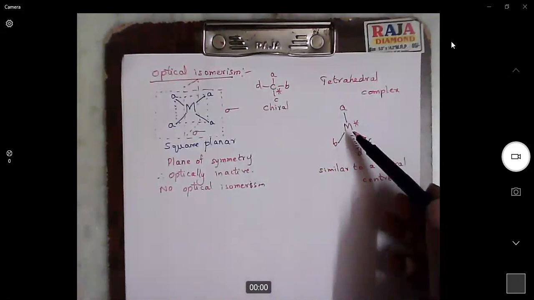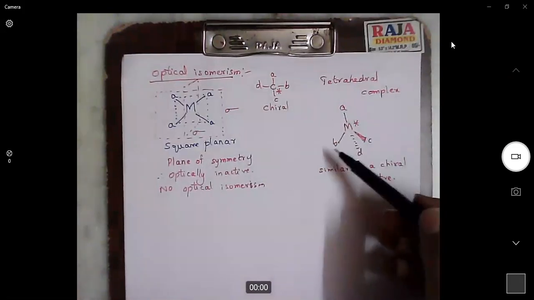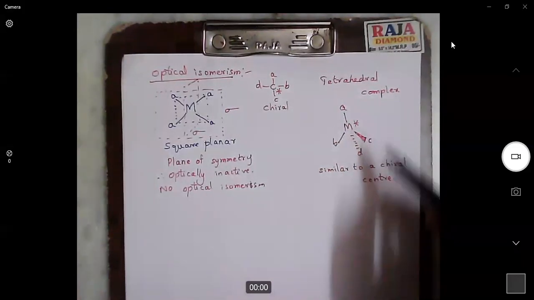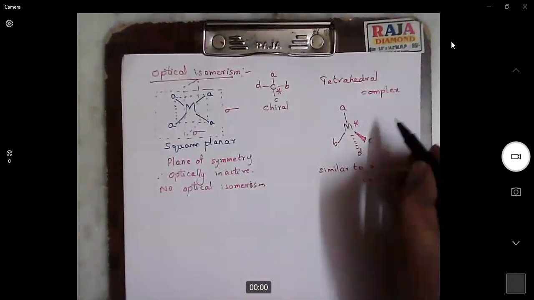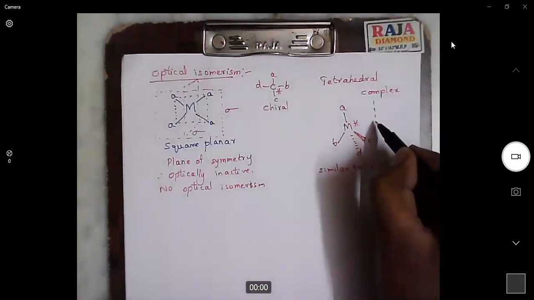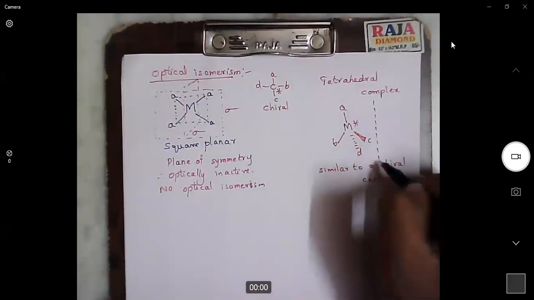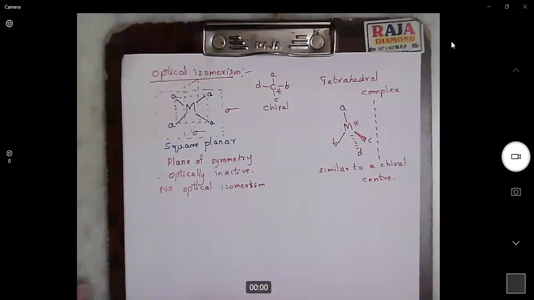If it has two same substituents, or three same substituents, or all four same substituents, then we don't say it is a chiral center. So when we have a chiral center, what we can have is a mirror image. If your molecule is optically active, then we also have a mirror image.